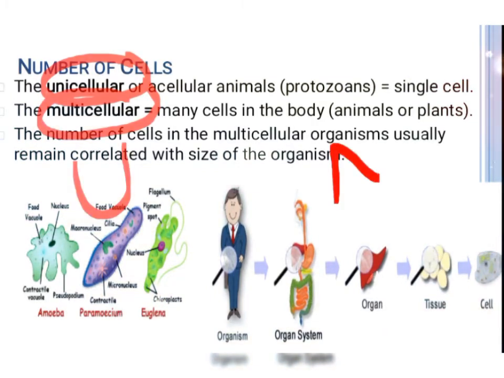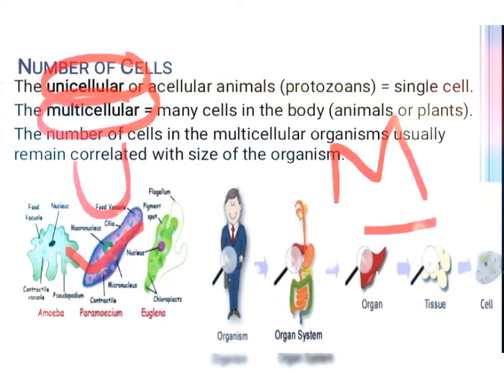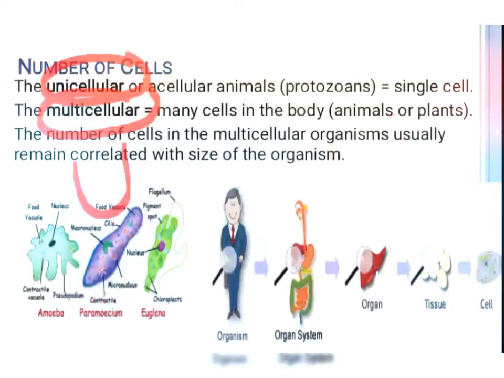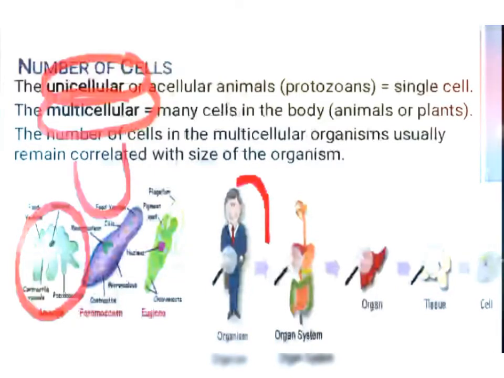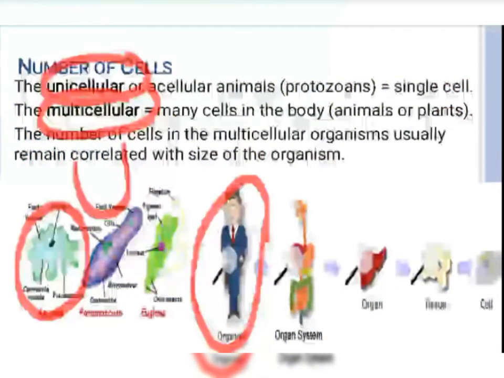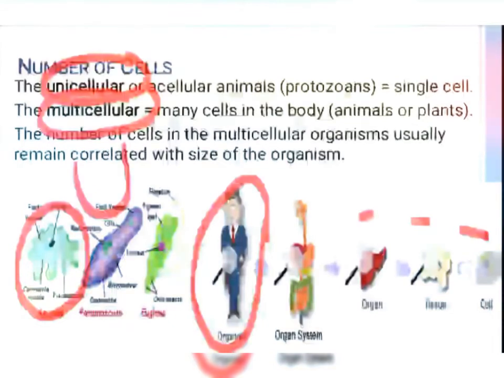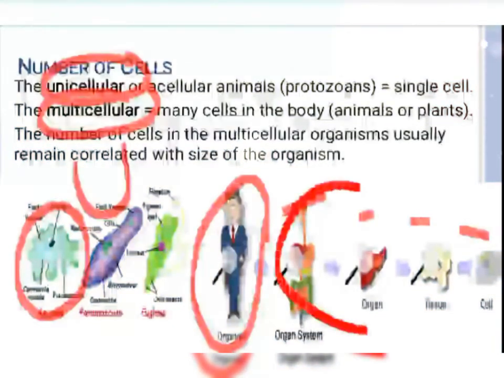Unicellular and multicellular. The unicellular organisms are composed of a single cell, and multicellular are composed of more than one cell. And unicellular have simple body organization, very simple body organization, and multicellular organisms have complex body organization. They have cells, tissues, organs, organ systems, means a complex structure we can see.